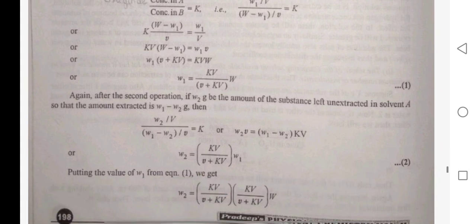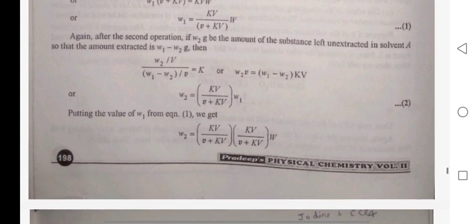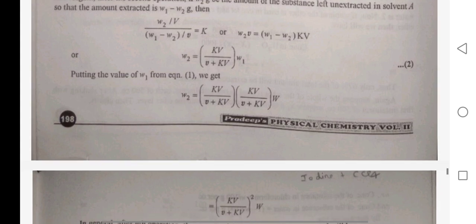Again, after the second operation, if W2 gram be the amount of substance left unextracted in solvent A, so the amount extracted is W1 minus W2 gram. Then W2 is equal to KV upon small v plus KV into W1.